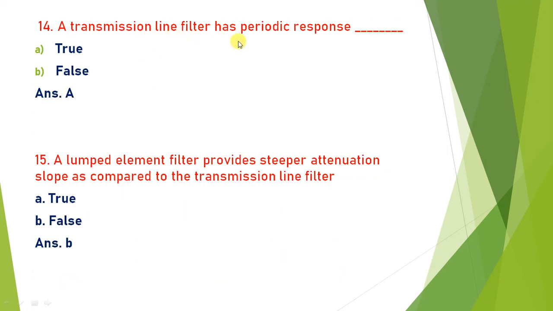A transmission line filter has periodic response. So a transmission line filter always has periodic response, that is true. So the answer is A. Lumped element filter provides steeper attenuation slope as compared to transmission line filter. That is not true, because a transmission line filter has steeper attenuation slope as compared to a lumped network. So the statement is false. So the answer is B.